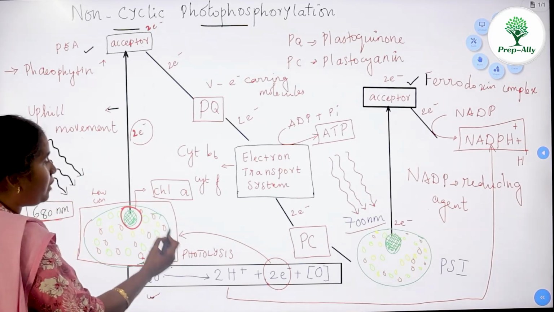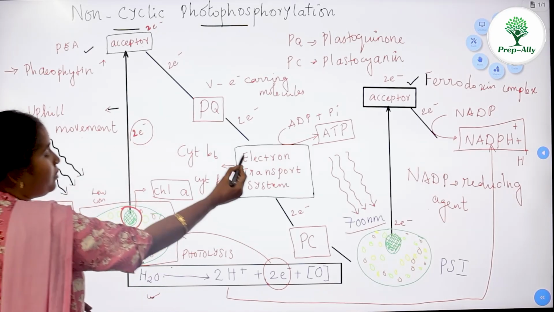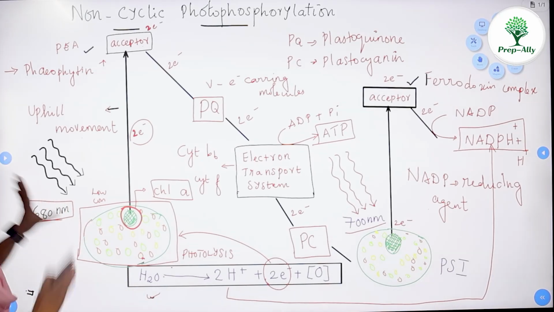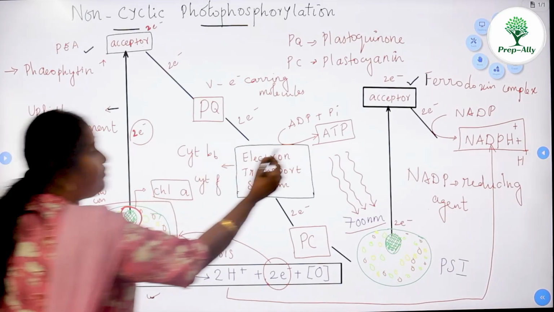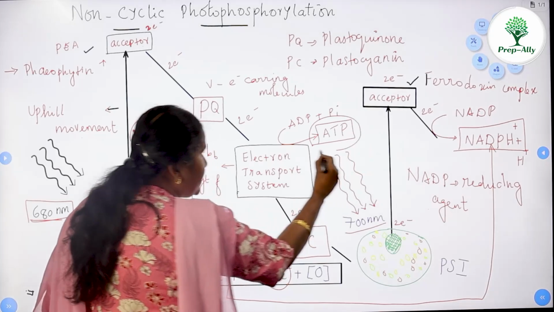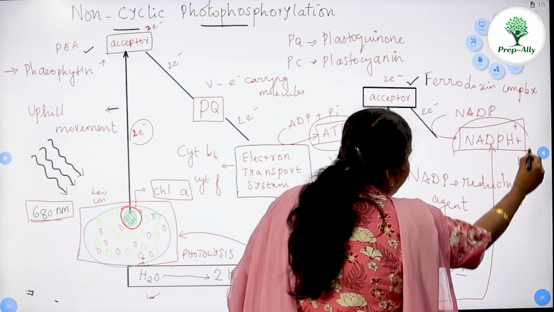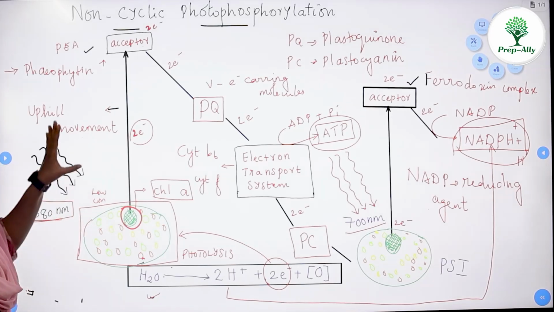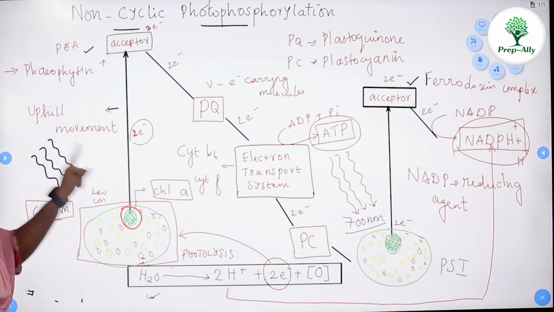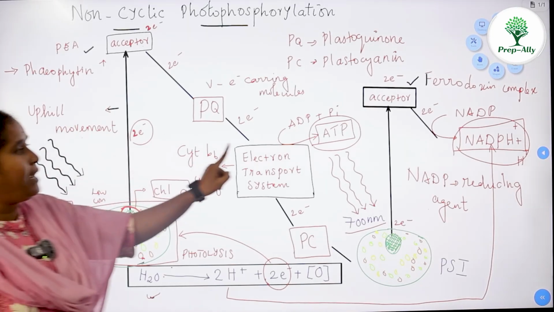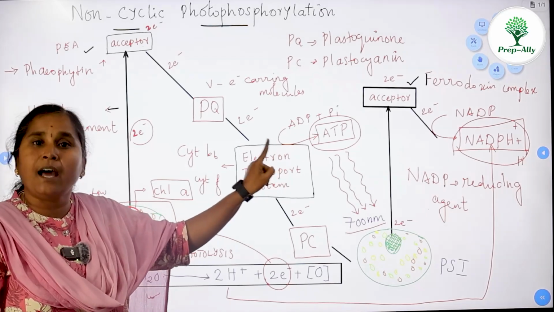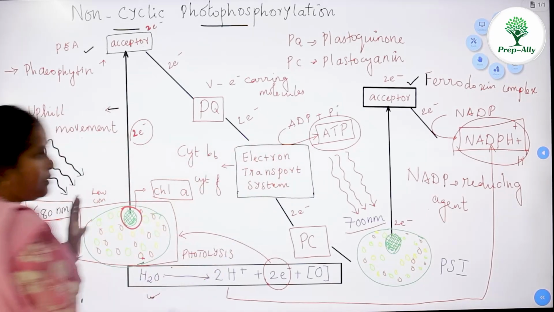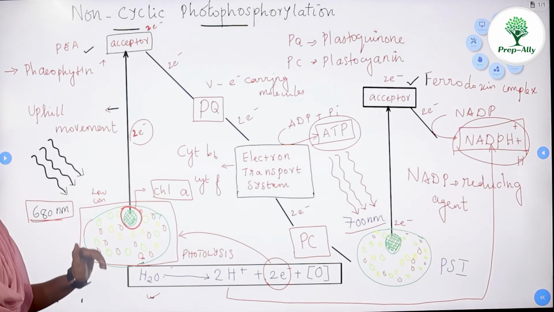This pair of electrons replaces the electron which is lost by photosystem 2. In such a way, the net gain of the light reaction, the ATP and NADPH2 molecules, were synthesized. Here in this diagram, you should note down where the high energy intermediates are produced and how the movement of the electron is in the non-cyclic photophosphorylation.